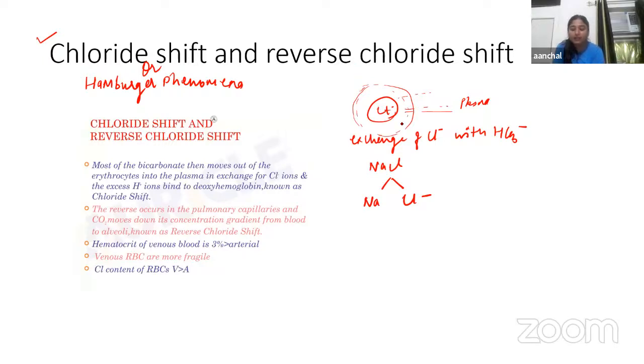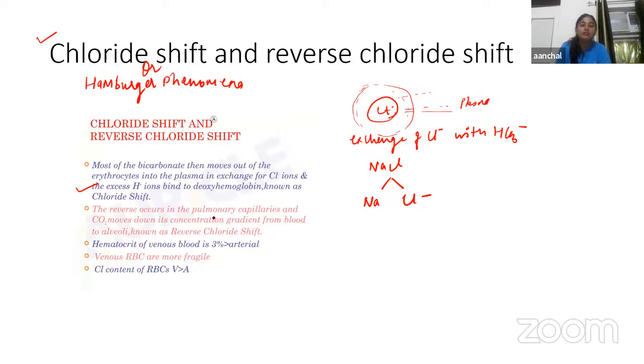And the bicarbonate is converted back into carbon dioxide, which has to be expelled out. So this is all about the chloride shift and reverse chloride shift. In chloride shift, most of the bicarbonate moves out of the erythrocytes into plasma in exchange for chloride ions, and the excess hydrogen ion binds to deoxyhemoglobin.